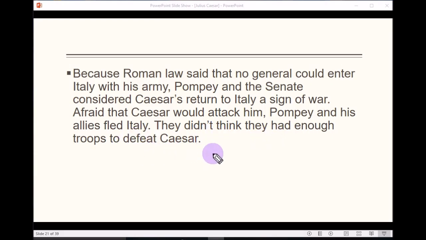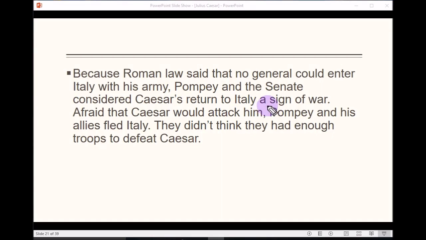All right, so here comes Caesar. He crosses the Rubicon River. Pompey and the Senate say, wait a minute, he can't do that. So they see that as a hostile sign of war. And Pompey leaves because he doesn't think that he can beat Caesar. And in reality, he probably couldn't. Caesar had a lot of troops with him.